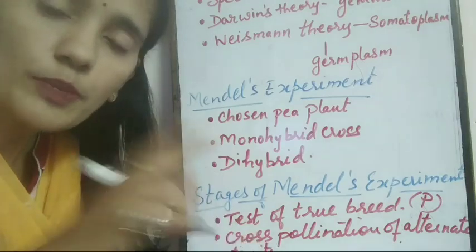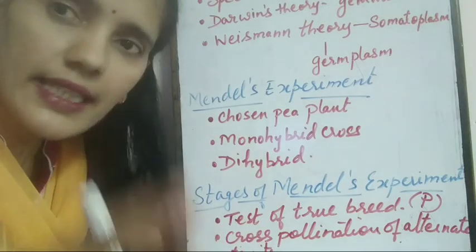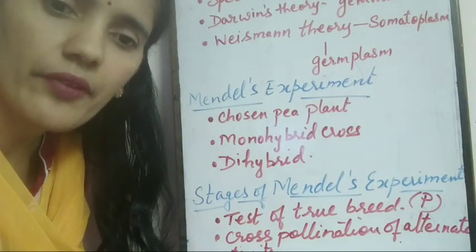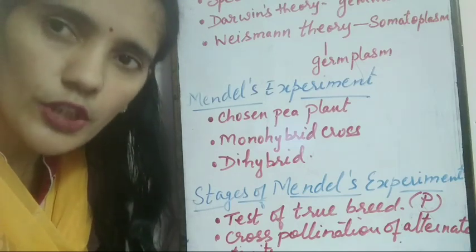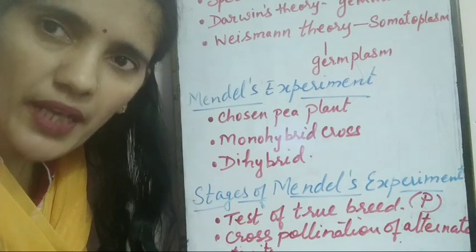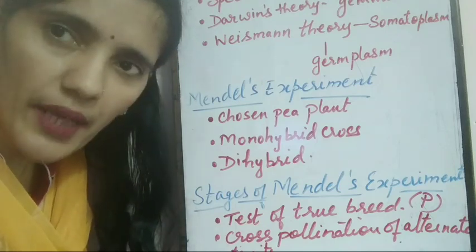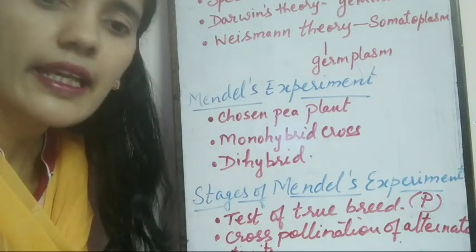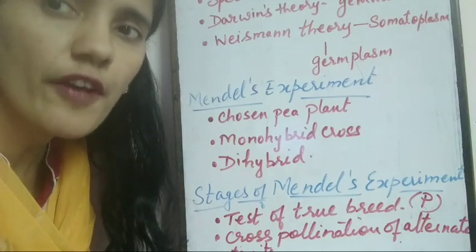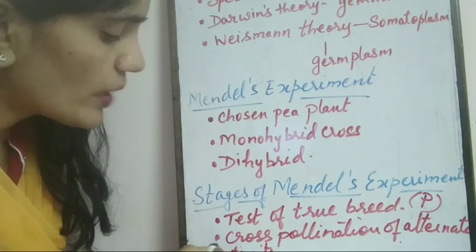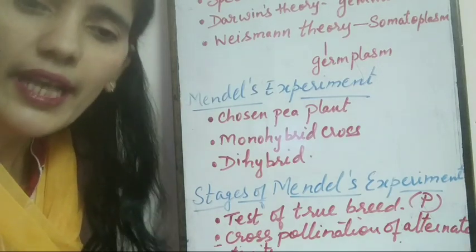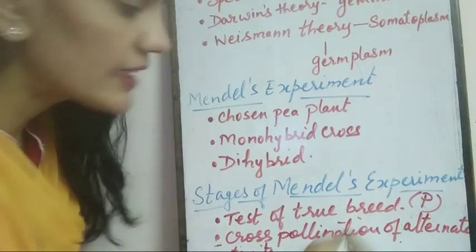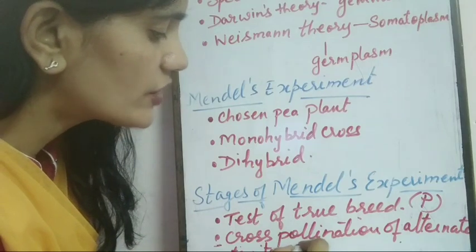Now he has cross-pollinated both, that is, between red and white flower varieties, so that he can get hybrid offspring. So in the second stage he got hybrid varieties, which is the F1 generation.